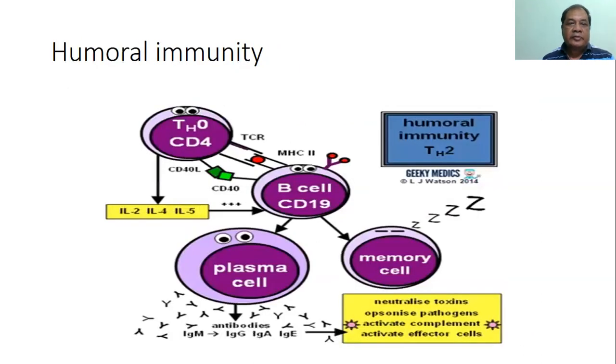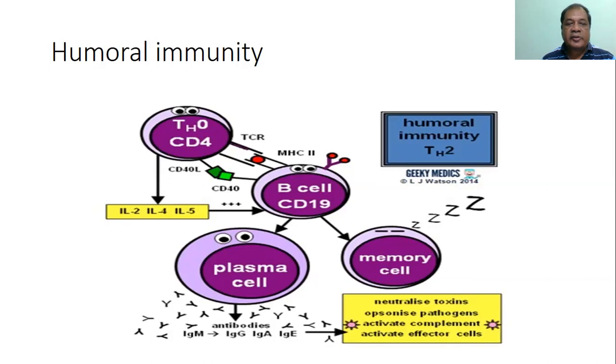Humoral immunity: we know that the T helper cell, that is the CD4 cell, recognizes the antigen present on the surface of the antigen presenting cell in combination with the MHC complex, and also a co-stimulator, for example in case of B cell it is CD40.